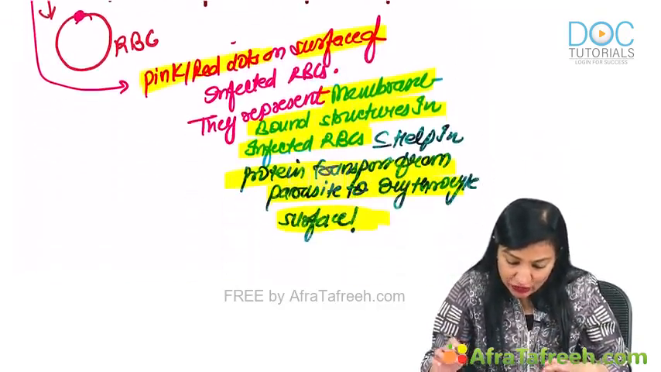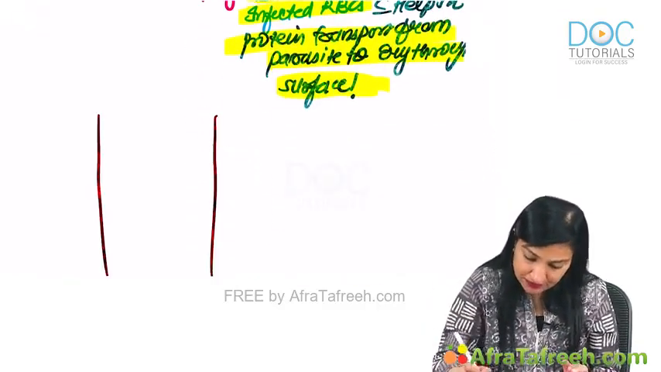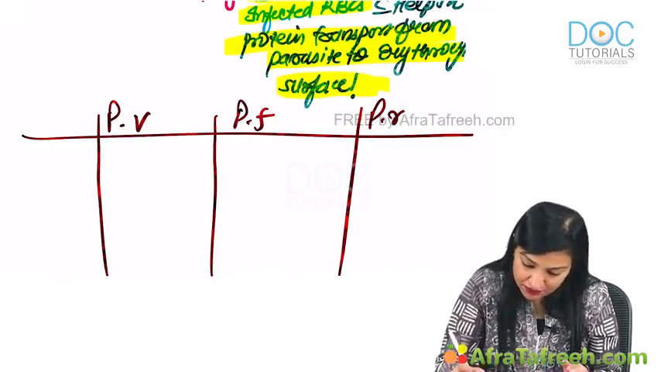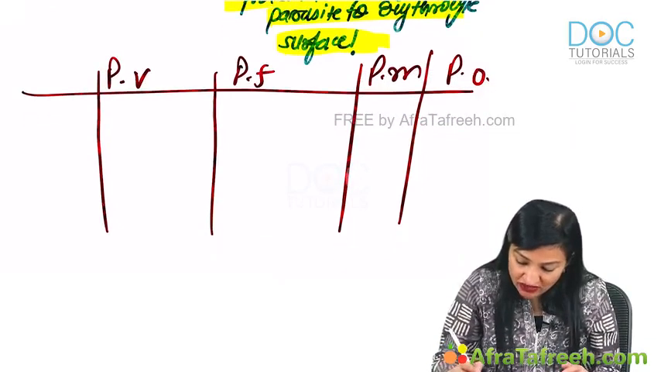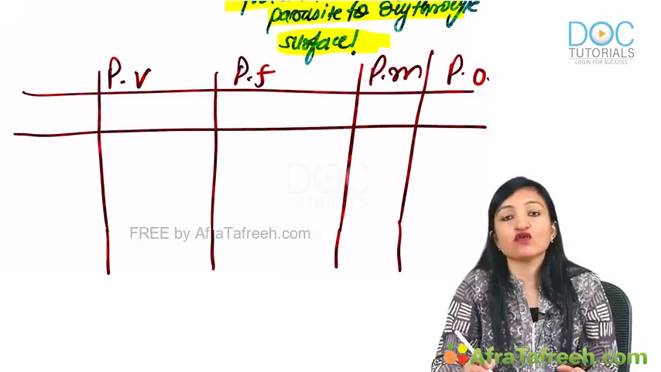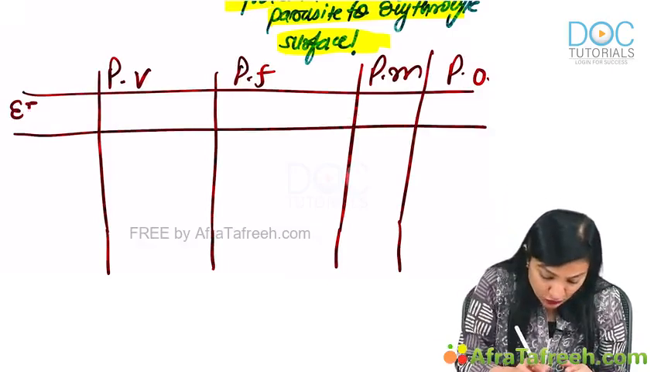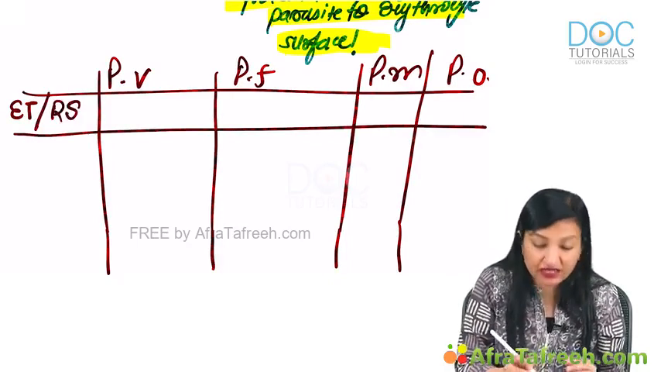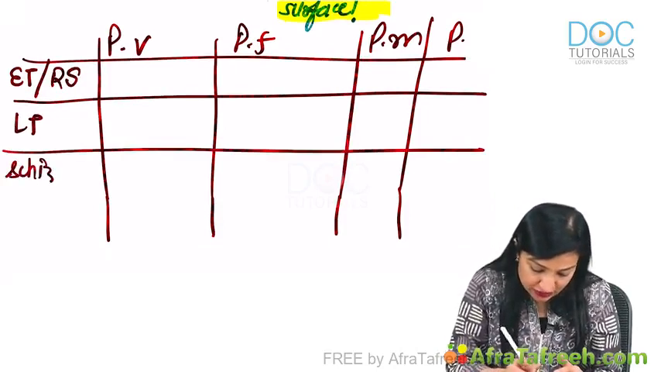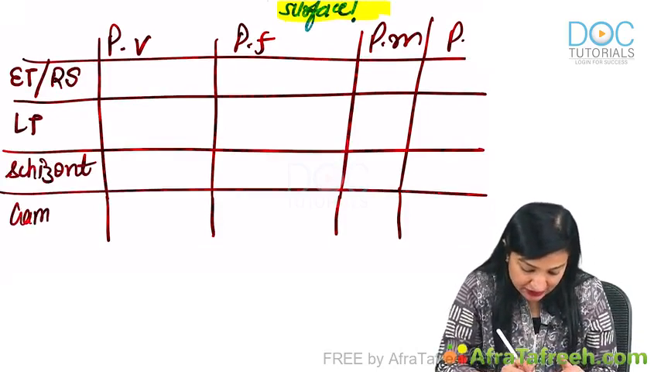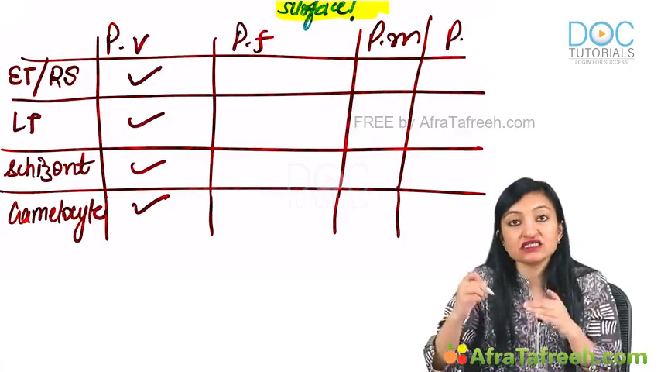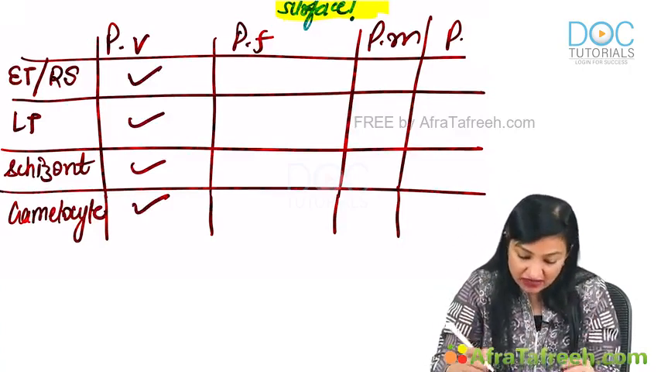Now continuing further in the table, remember from left to right we listen to FM. Alright, now guys, we have covered the life cycle, and what all stages of transformation we studied: the early trophozoite, that is ET, or the ring stage, then the late trophozoite, then schizont and gametocyte. Now all these, this tick mark represents all these are seen on PBS in case of Vivax.